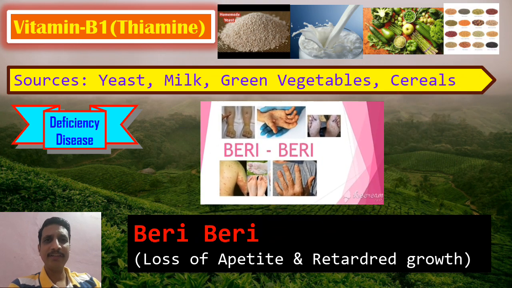The person suffering from this disease has a loss of appetite. Growth does not increase in children, so there will be retarded growth and a loss of appetite. That condition is called beriberi, due to the lack of vitamin B1. Chemical name is thiamine.